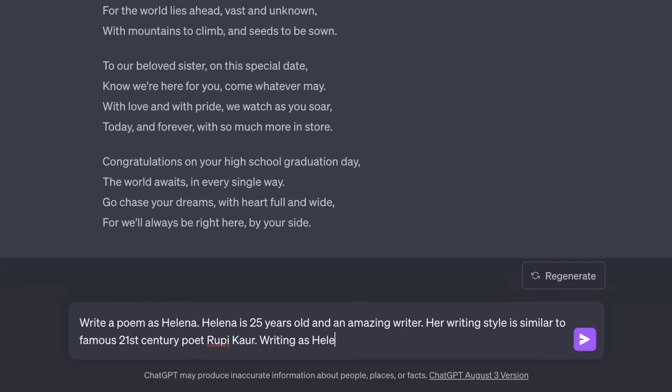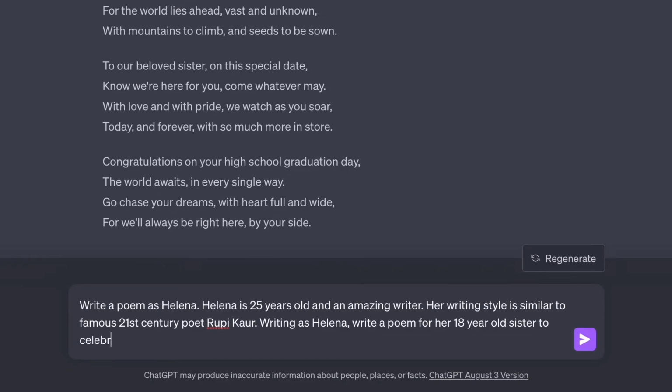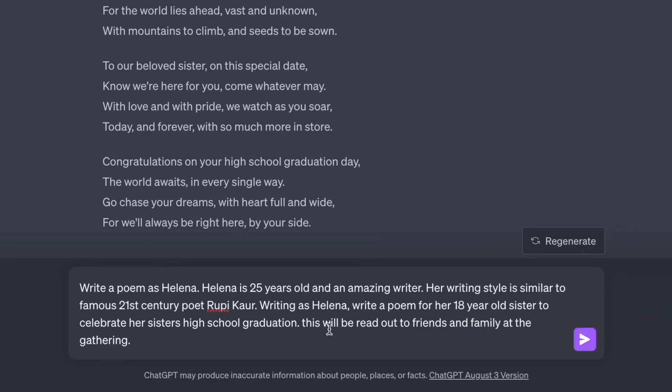Writing as Helena, write a poem for her 18-year-old sister to celebrate her sister's high school graduation. This will be read out to friends and family at the gathering.